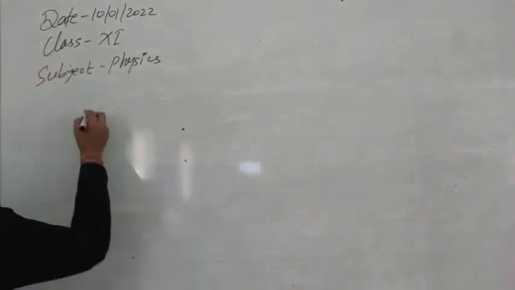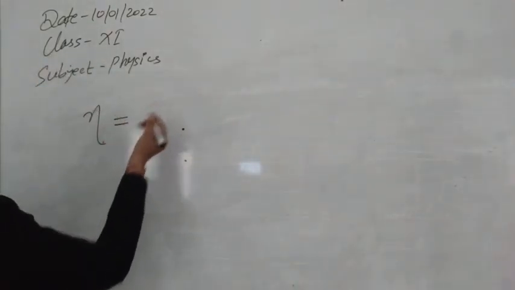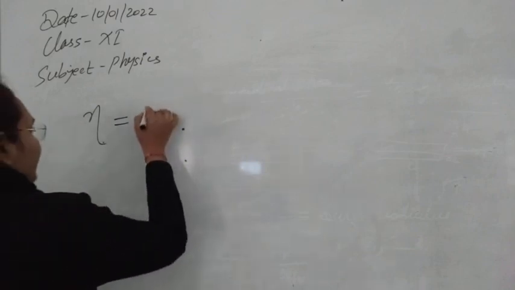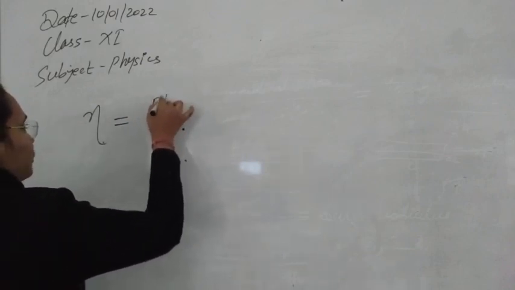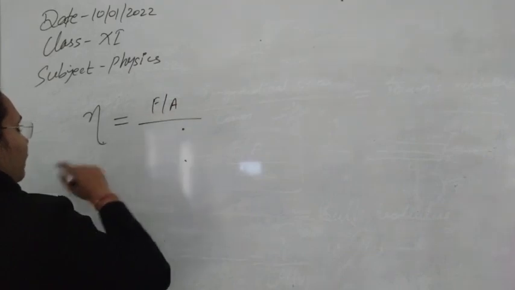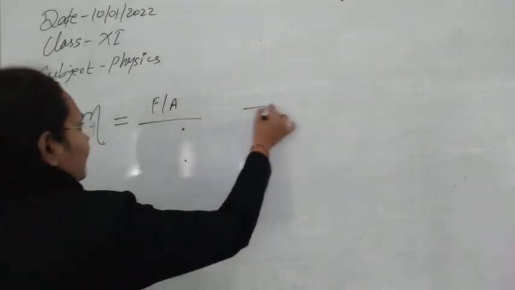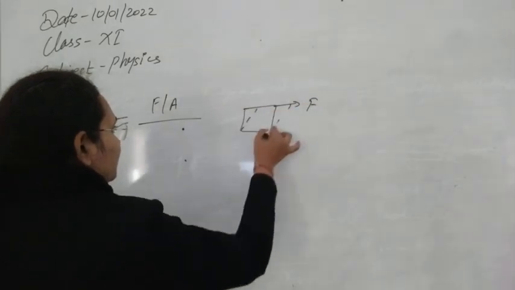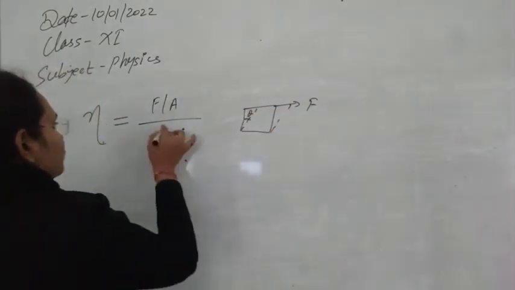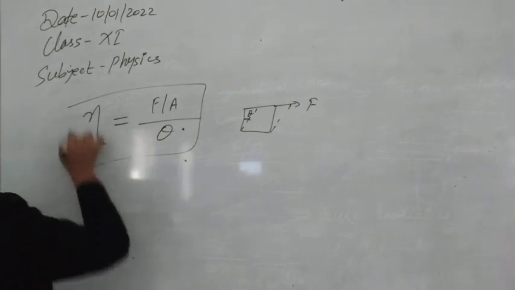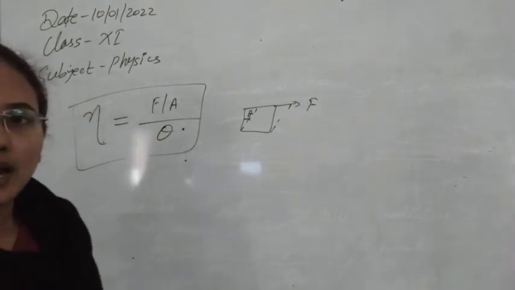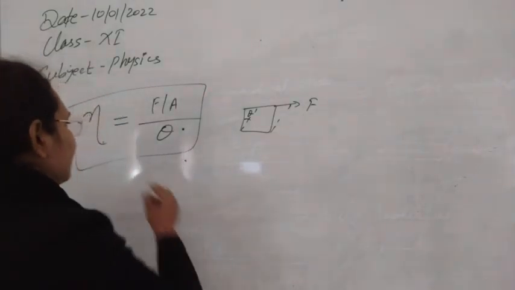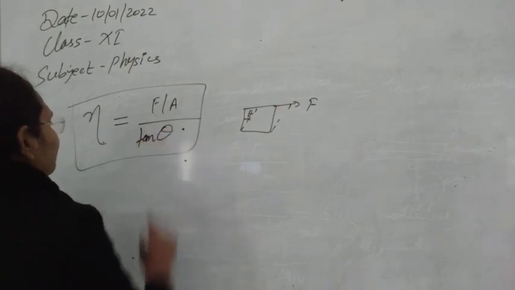So modulus of rigidity is denoted by eta, and the shearing stress is again calculated by F by A, force per unit area. And the strain produced here, as in the figure I gave you before, changes the shape by some amount theta. So directly you can calculate theta, and theta can be easily calculated by the tan value of this.